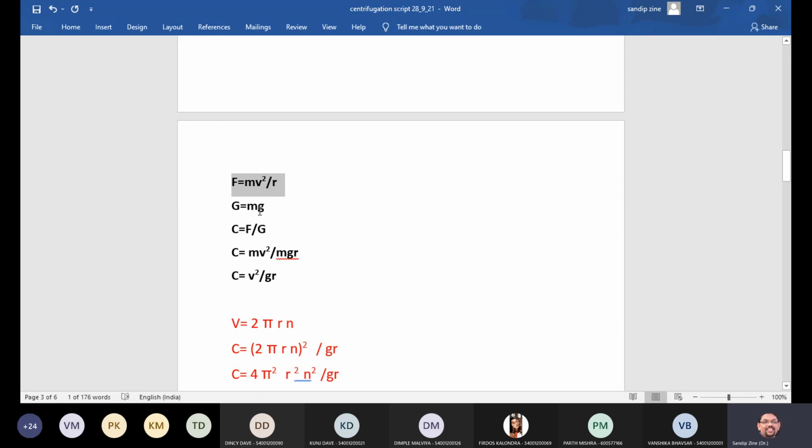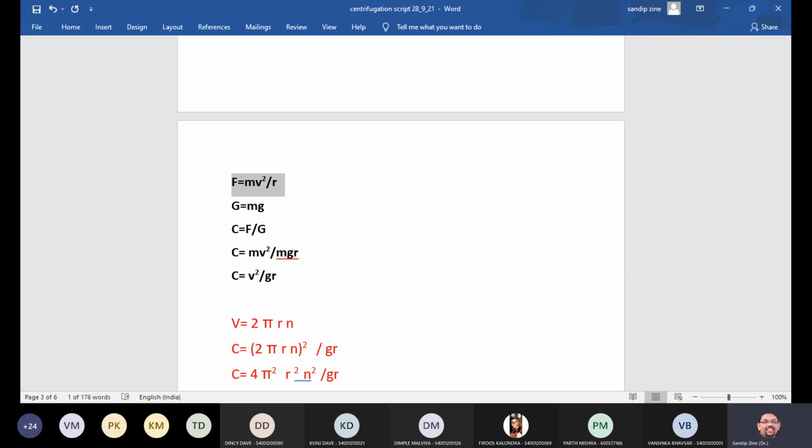So this is obviously small mg, isn't it? Small mg. And capital F is what? That is the force acting on the body in a radial direction, and G is the gravitational force acting upon the same body. And how will you calculate the gravitational force?